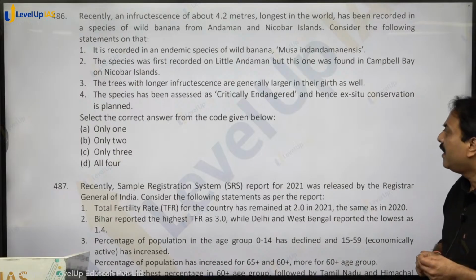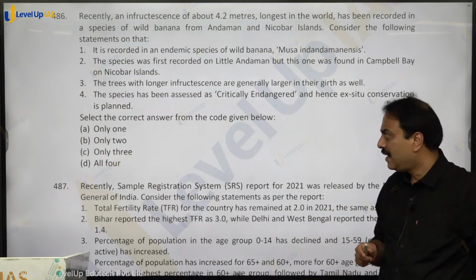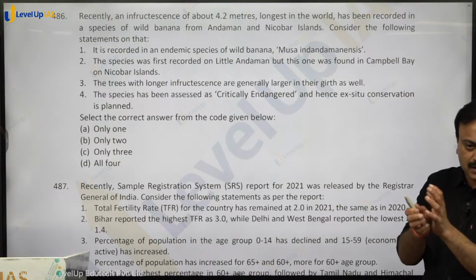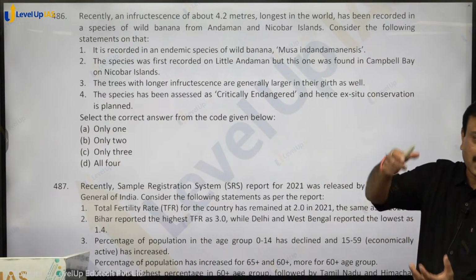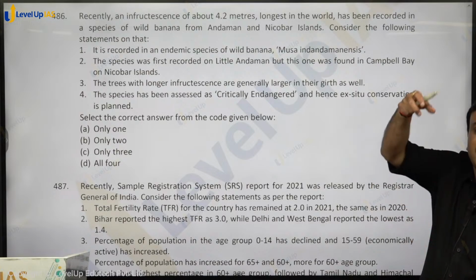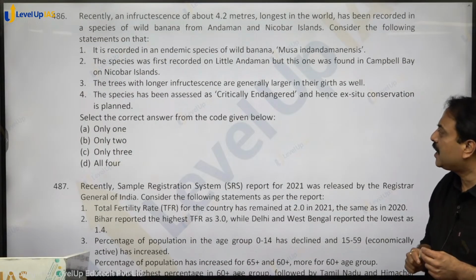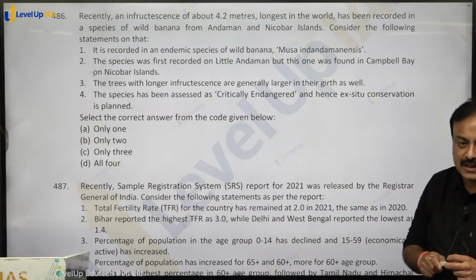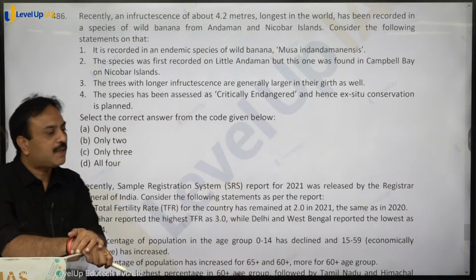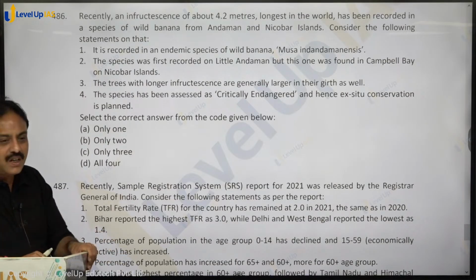That is correct. And it has been given by the research over there that the trees with longer infractescence are generally larger in their girth. जिनकी चौड़ाई ज़्यादा है, उनका जो infractescence है, जो उसका वो पूरा चरखा होता है, that is longer. Is correct. The species has been assessed as critically endangered और ex situ preservation इसका इन्होंने शुरू कर दिया. All four statements hold true with this particular species. So all four, option D, D for dog, is the correct answer.